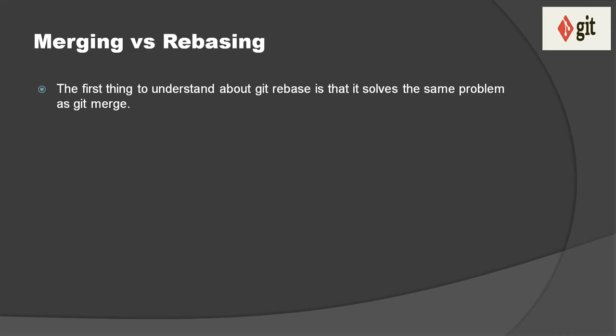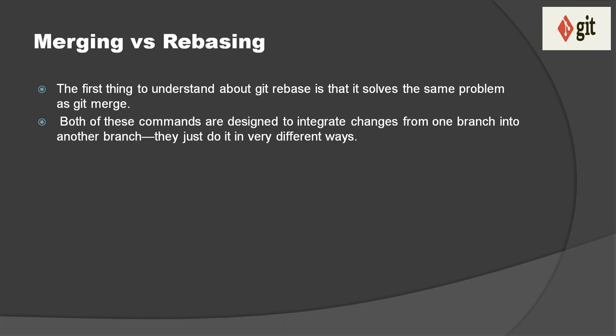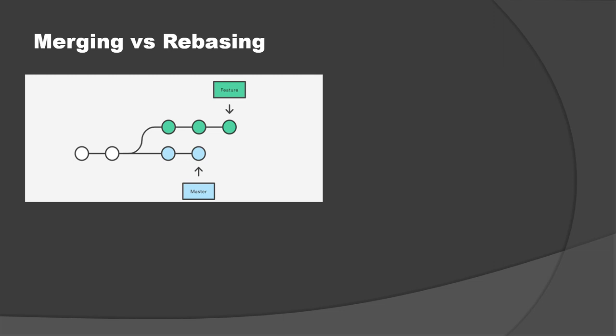So when we talk about merging versus rebasing, the first thing to understand about Git rebase is that it solves the same problem as Git merge. Both of these commands are designed to integrate changes from one branch into another branch. They just do it in very different ways. That's it. So Git merge and Git rebase do the same thing, but in different ways. Now, first of all, let's understand through an example.